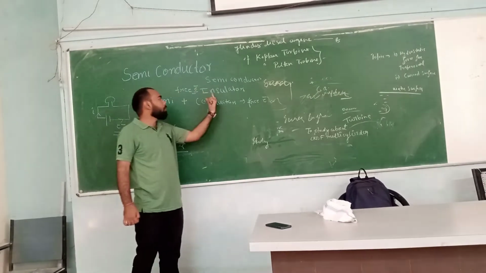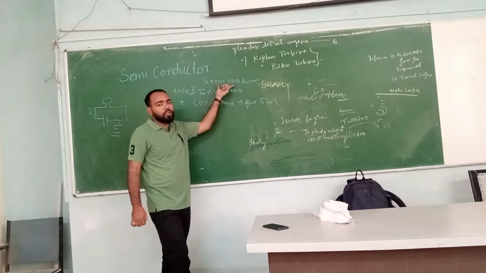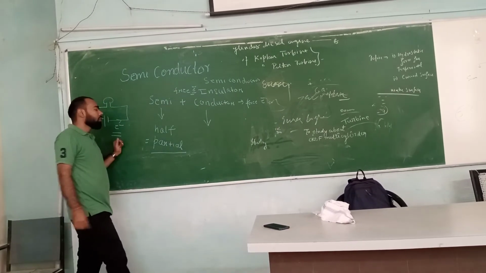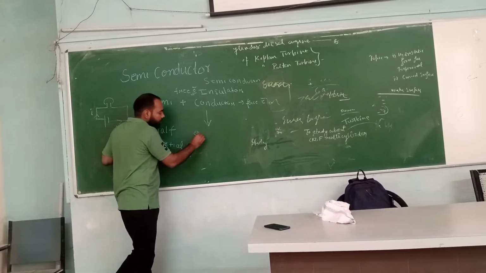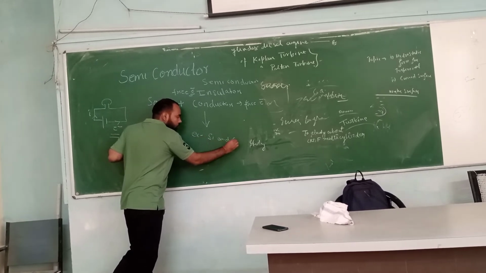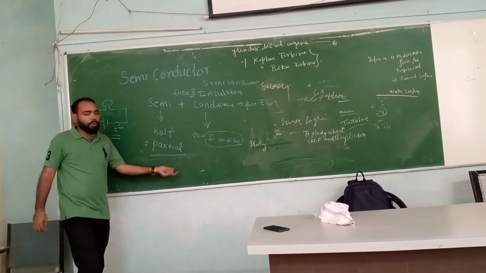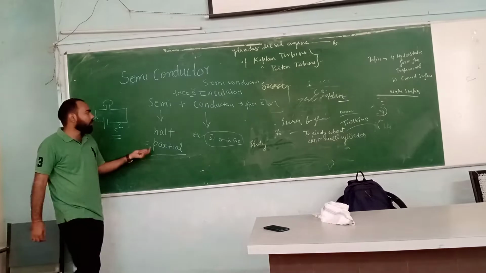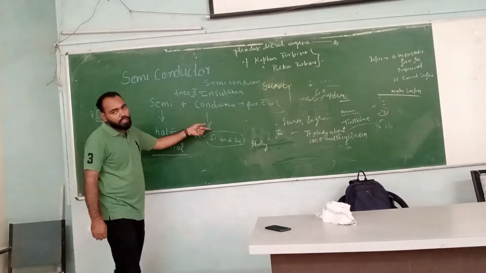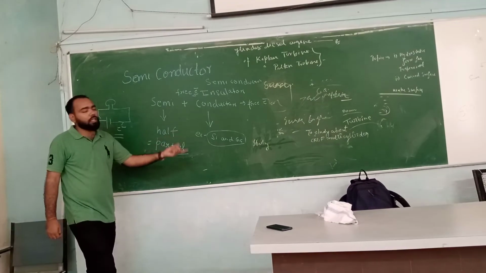And the middle of the two, or the combination of the two, is one more material which is found in our nature, the semiconductor. Before going into detail, I just need to inform you that examples of semiconductors are silicon and germanium. The two most important semiconductors are silicon and germanium. So what is a semiconductor? I have already discussed that semi means partial, conductor means a conducting material, or the one which can conduct electricity. So semiconductor means partial conductor.